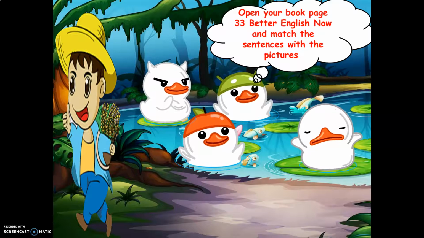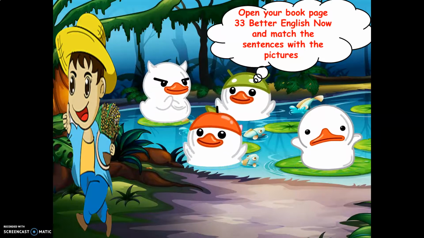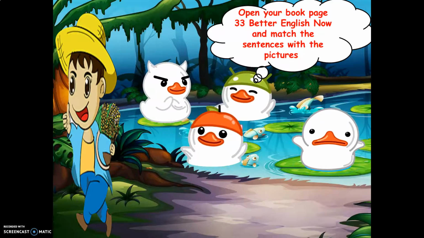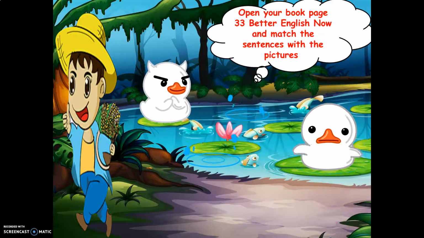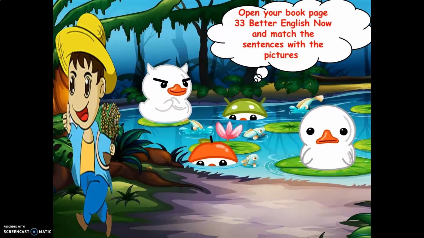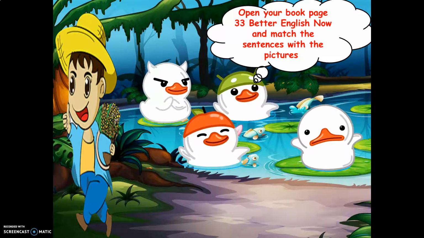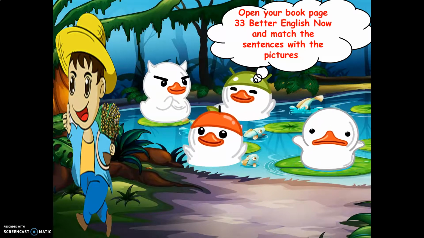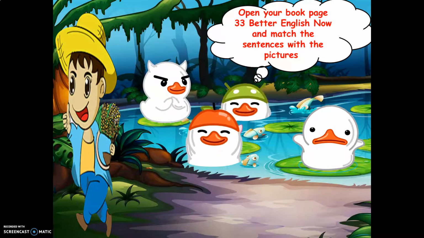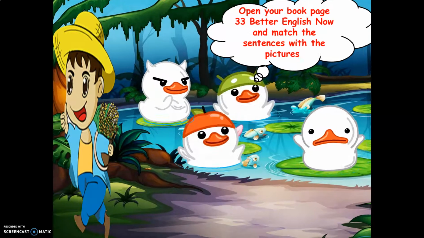Number one, lions are found in the jungle. The last picture, Ahmed's hand is broken. The fifth picture, these cars are produced in Germany. The third picture, I think you can do it by yourself, my beautiful students. So open your book, page 33, Better English Now, People's Book, and match the sentences with the pictures, okay?